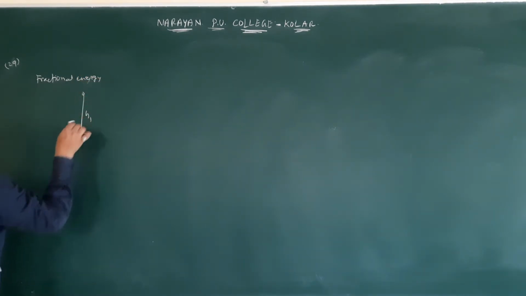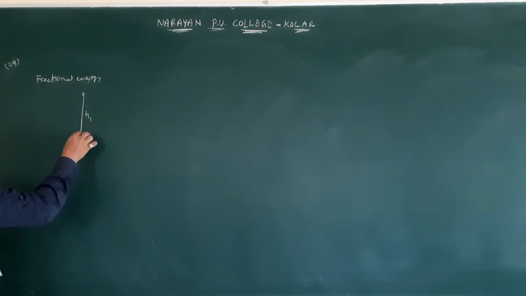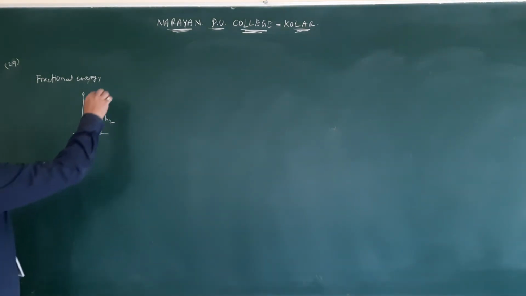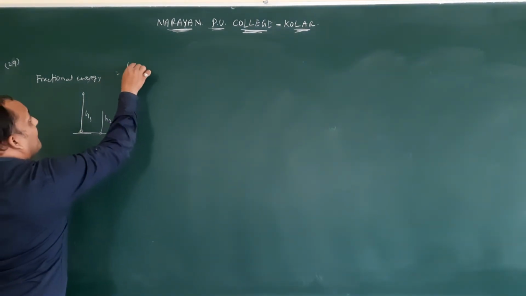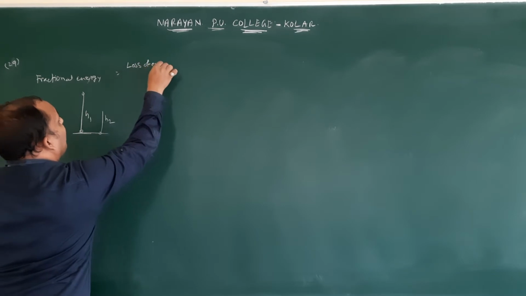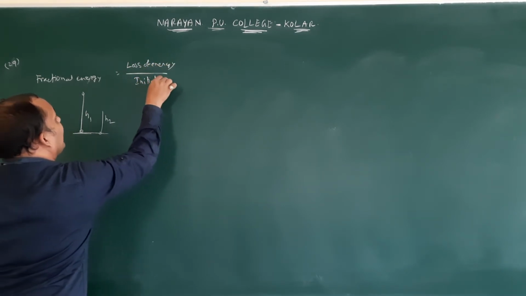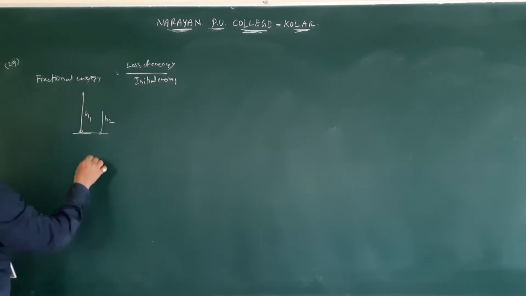It is dropping from h1 height. After bouncing, it is rising to h2. So what is the loss of energy? Loss of energy by initial energy is nothing but fractional loss.